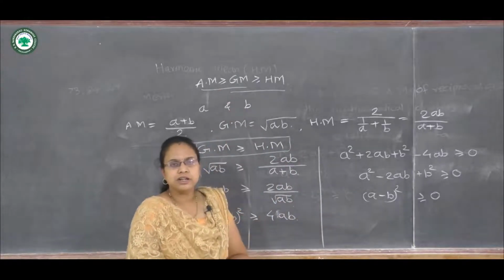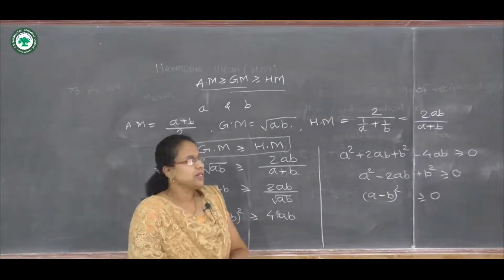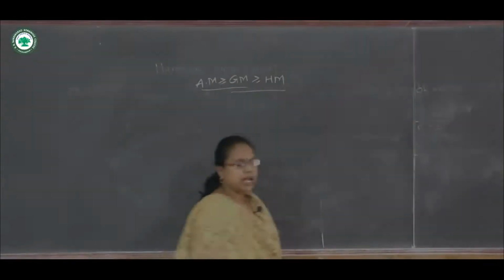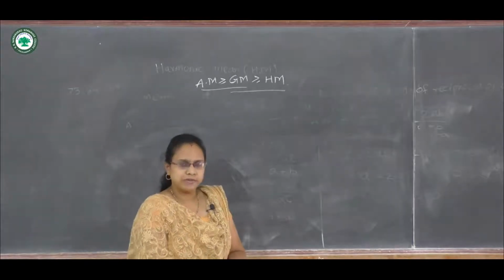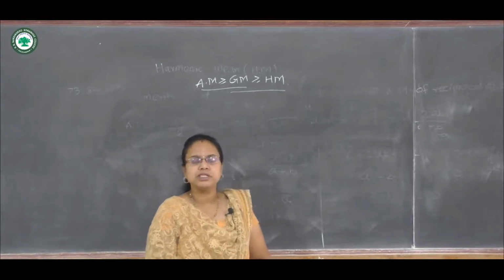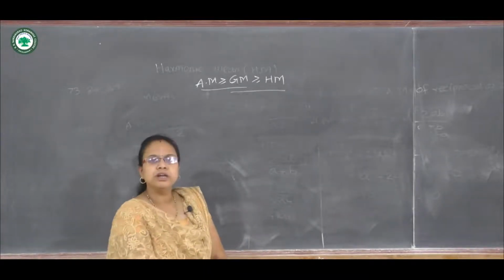In general, suppose there are n observations, then this inequality holds, and this result can also be proved for a frequency distribution. Suppose there are observations x and their frequencies are given, then this result can also be proved.